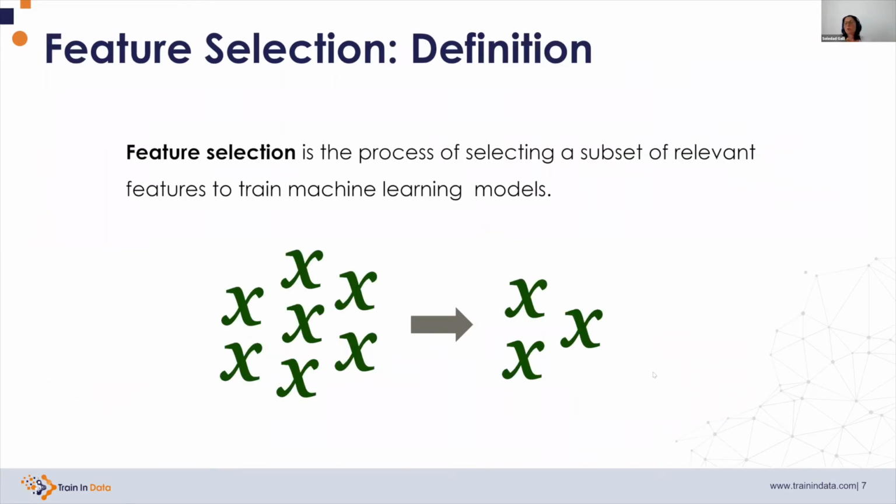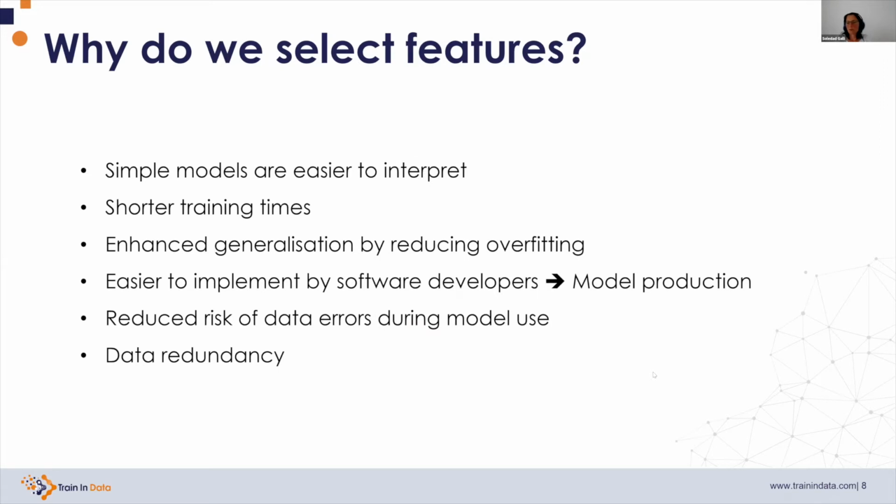So in order to reduce the number of features, we use feature selection procedures, and feature selection is in essence the process of selecting the most relevant or the most predictive subset of features in our dataset to train the machine learning models. Now, why do we want to select features? Why don't we just use all the features that we want? That would certainly seem easier at first sight, but not really.